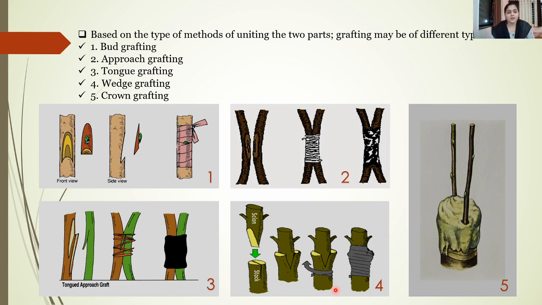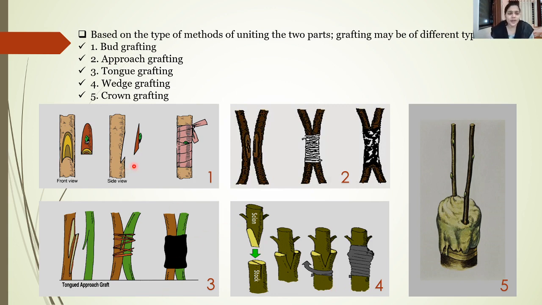Now, based on the type of methods, there are different types of grafting. Usually there are five types of grafting. First is bud grafting, second is approach grafting, third is tongue grafting, wedge grafting, and finally crown grafting. Let's see them one by one.